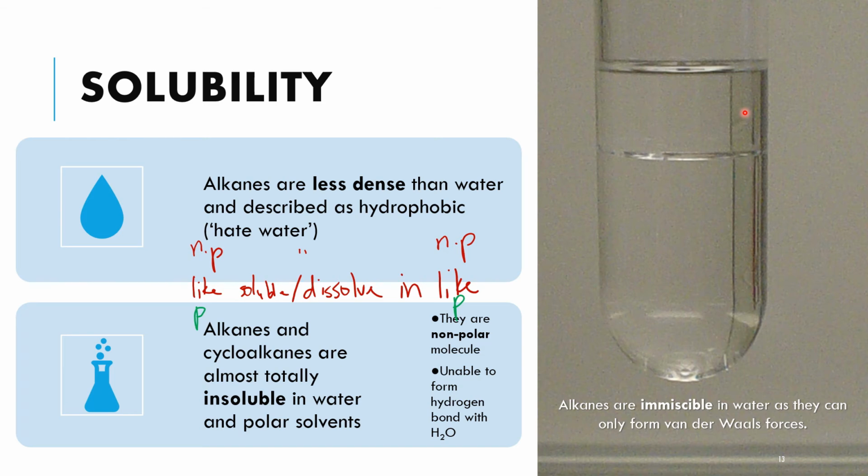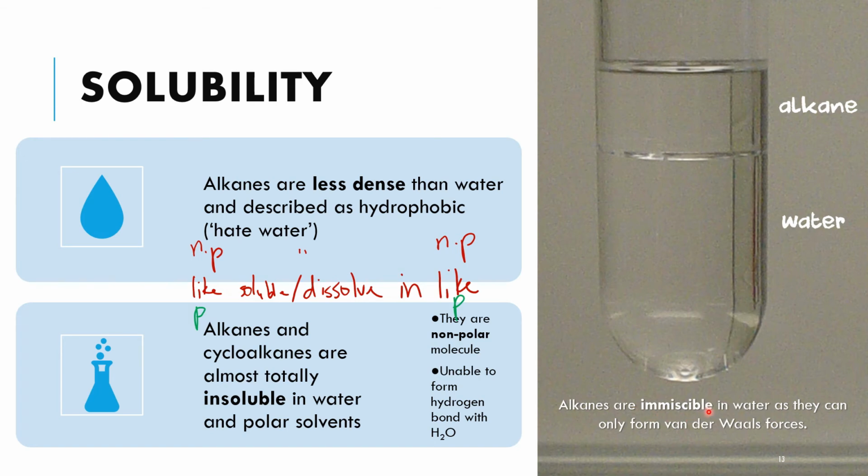Okay, so di sini kita akan ada alkane on top layer dan juga water at the bottom layer. Okay, so density of alkane adalah kurang daripada water. So that's why alkane akan float di atas water, and you can see ada satu boundary di sini. So this boundary showing that alkane is insoluble in water ataupun immiscible in water.